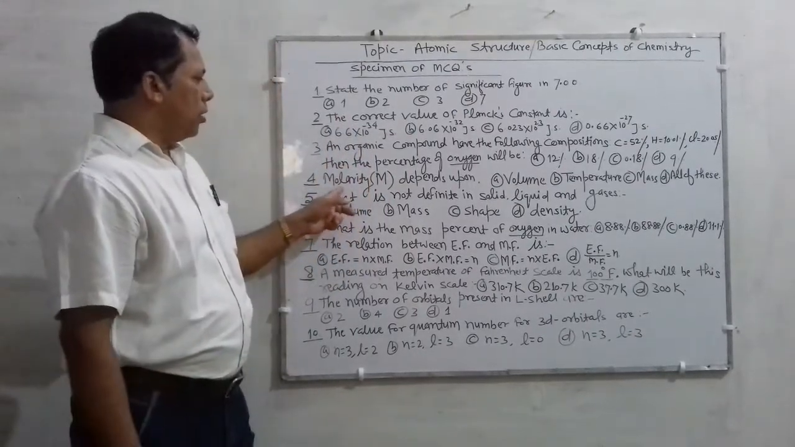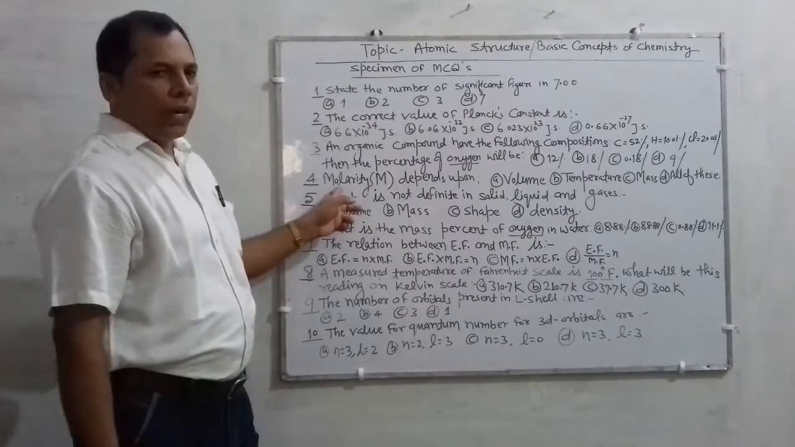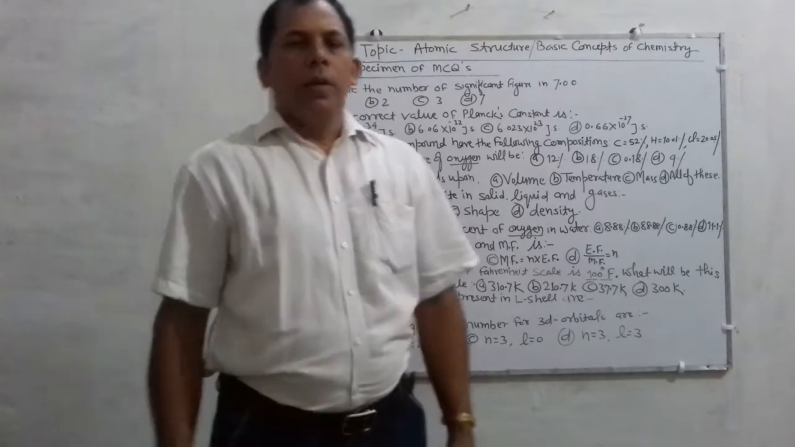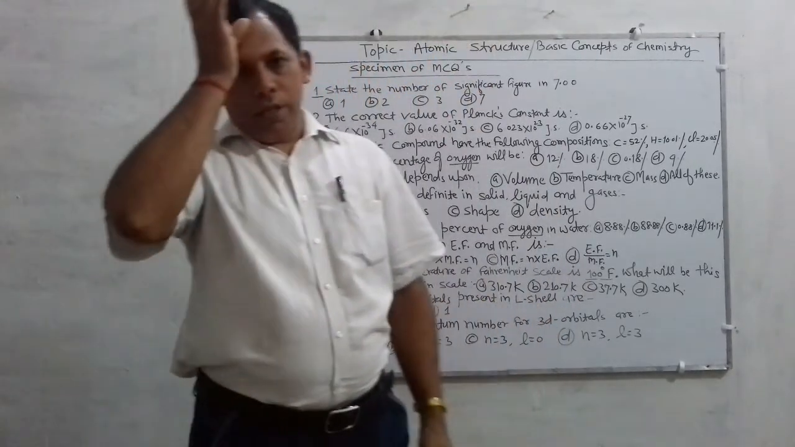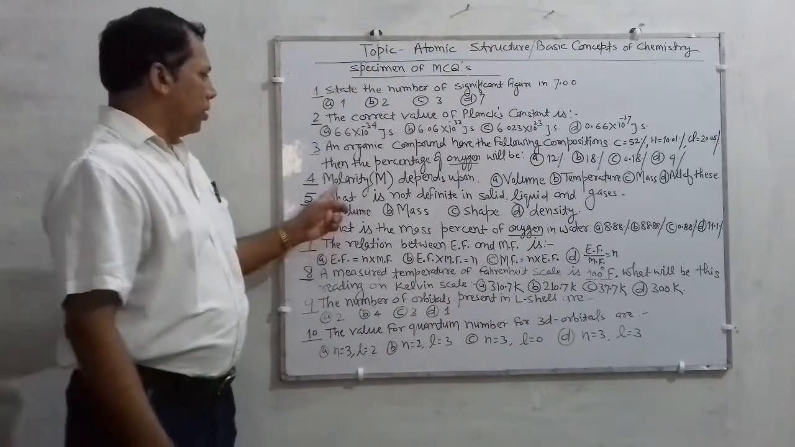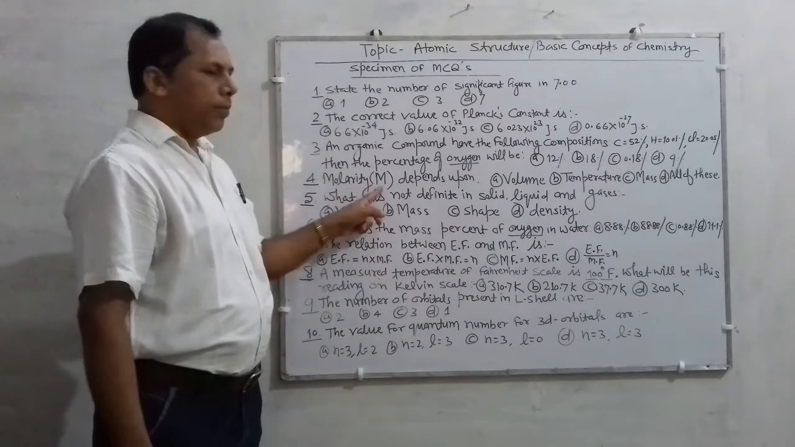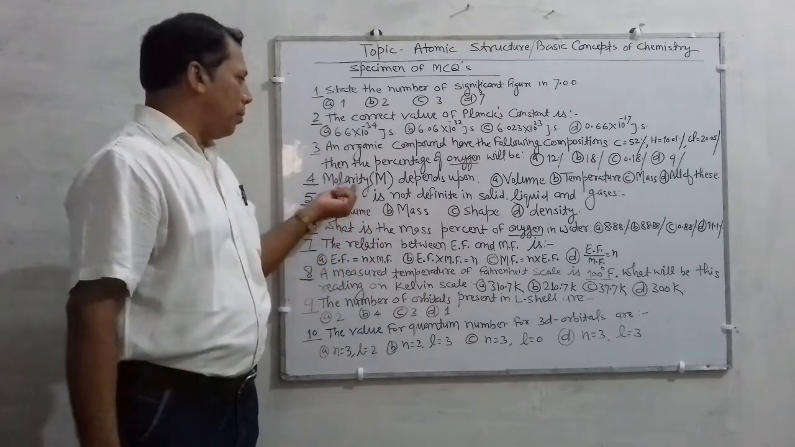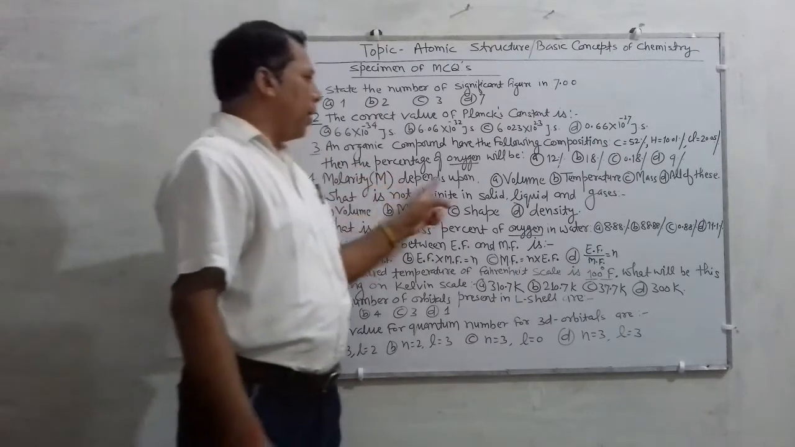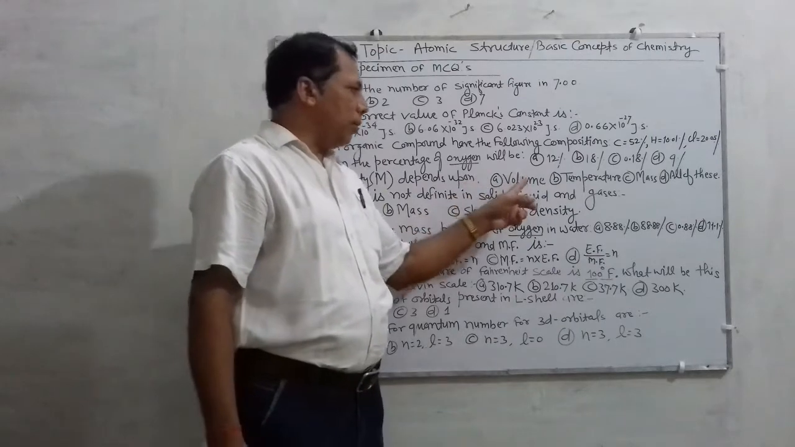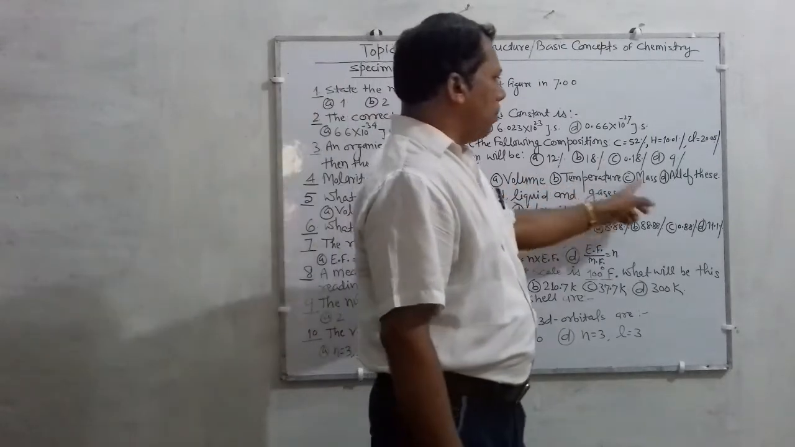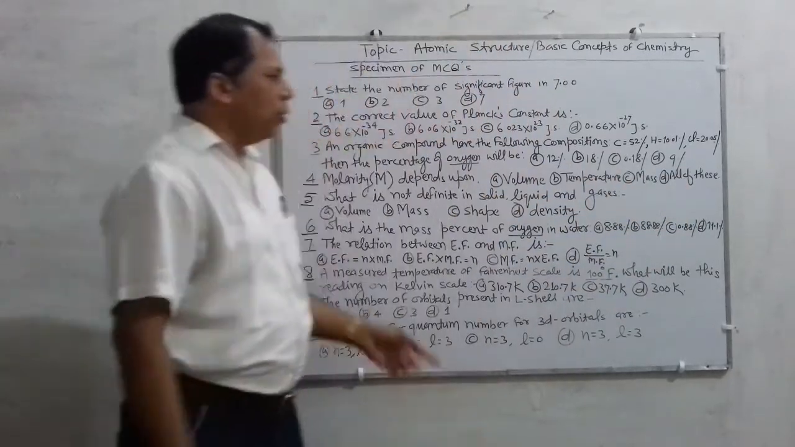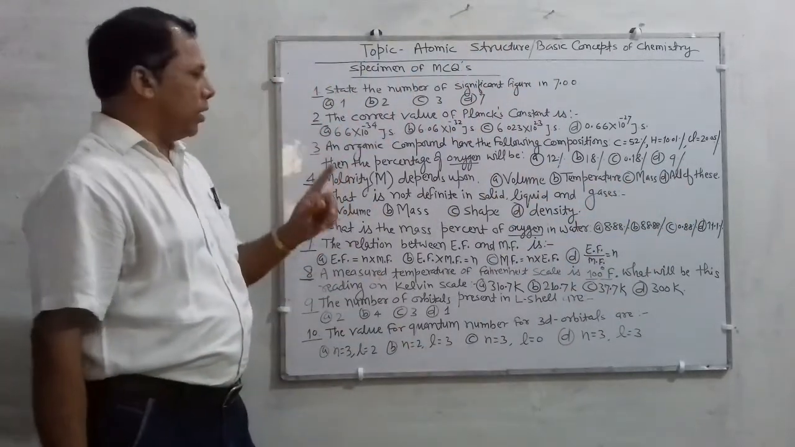Next is, this also looks like a good question, means a similar type of question is expected to come in the upcoming examination. Molarity, that is capital M. You know the difference between small m and capital M. So here capital M means molarity depends upon, options are given: volume, temperature, mass and all of these. You have to select the correct one.